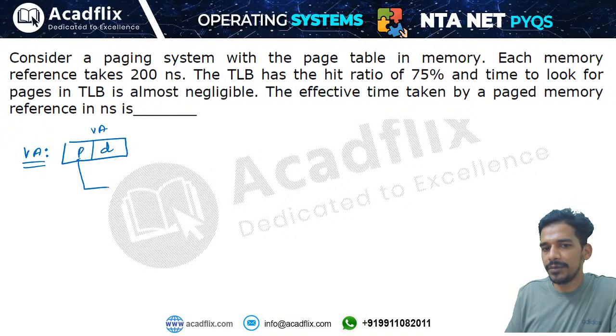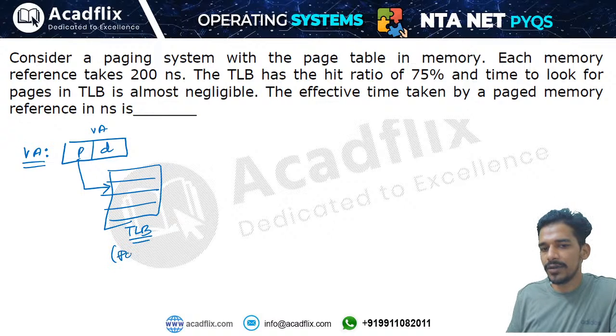You will take this page number and first you will search in the TLB. TLB is nothing but a small cache memory which can hold a very small amount of the page table. In the TLB we will store not the complete page table, but a very small portion of the page table. If you do not know what a page table is, then you are in the wrong course.